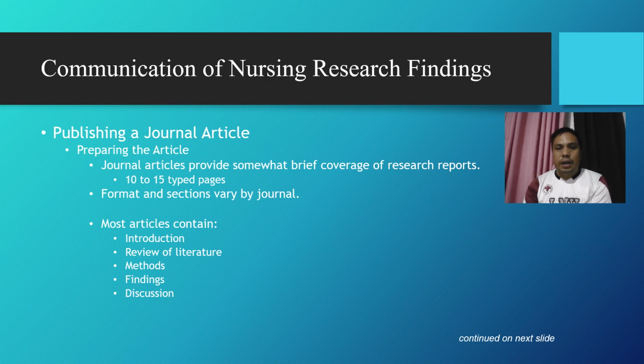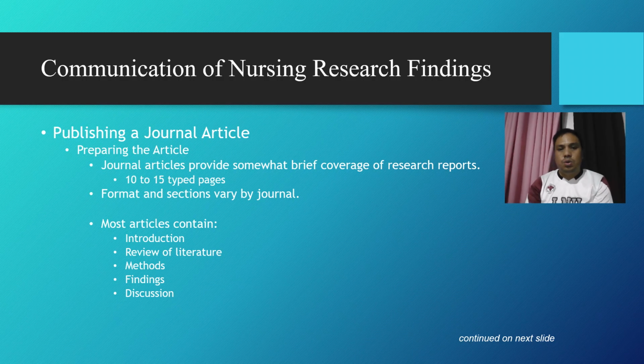Publishing a journal article involves preparing a concise summary of the research report, typically spanning 10 to 15 typed pages. The format and sections may vary depending on the journal's requirements. Most journal articles include key components such as introduction, review of related literature, methods, findings, and discussion. These structures allow researchers to communicate essential aspects of their study clearly and efficiently to the scientific community.